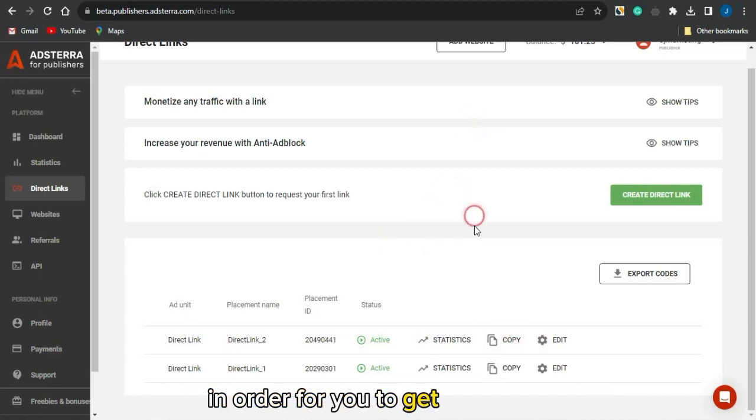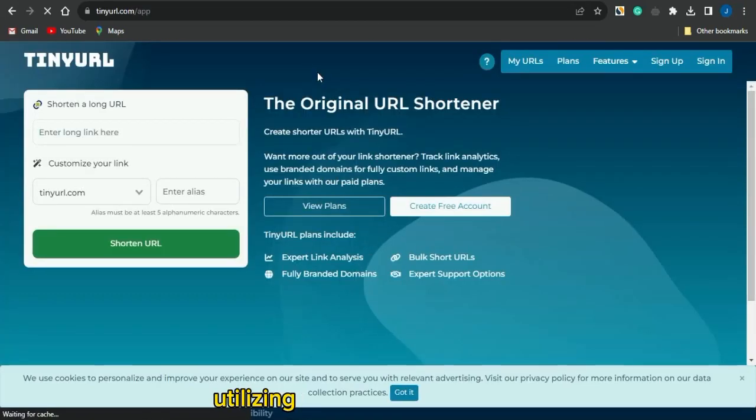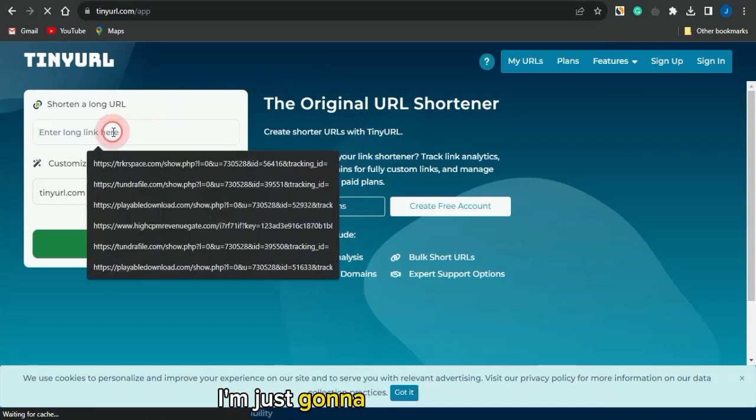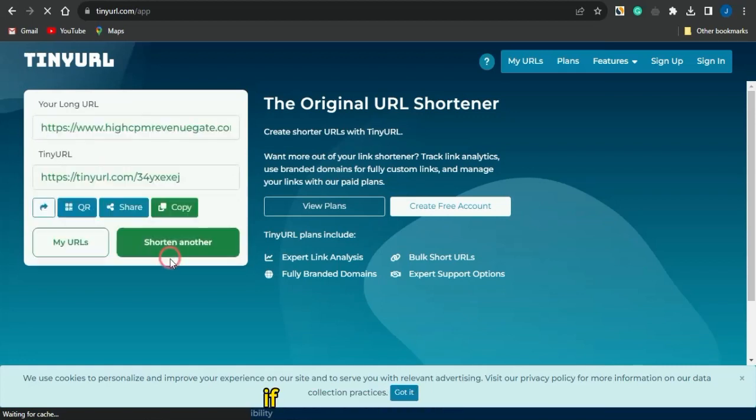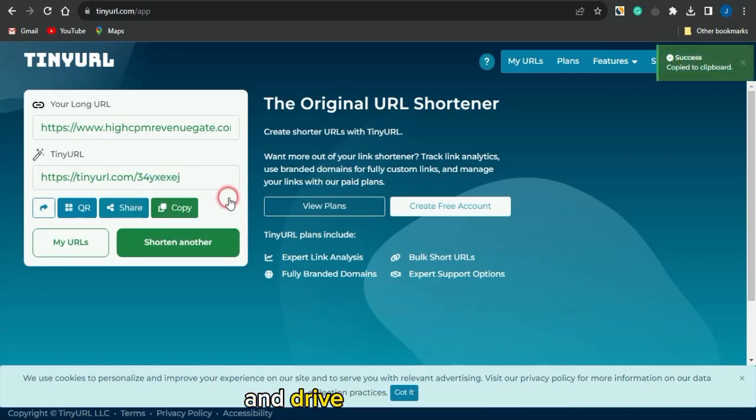And in order for you to get traffic to this, you want to utilize this platform, which is called tinyurl.com. I'm just going to come here and paste in that particular link to shorten it. If I shorten the link, you can see my new link for my Adsterra direct link. I can then go on to promote the link by clicking on copy and drive traffic to that.